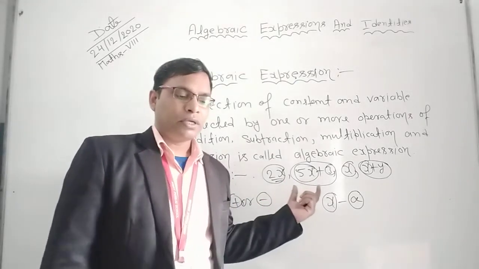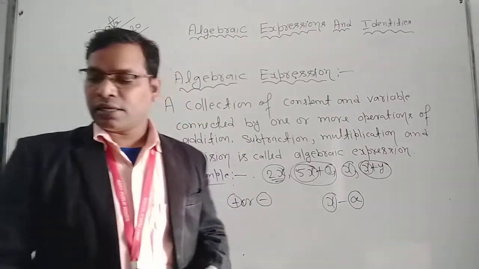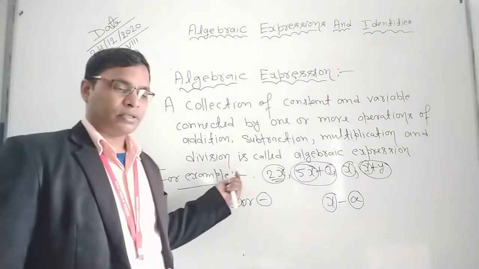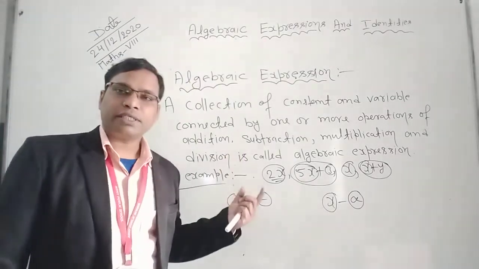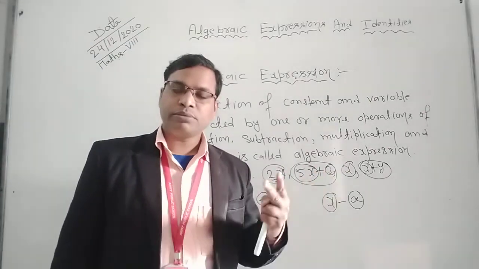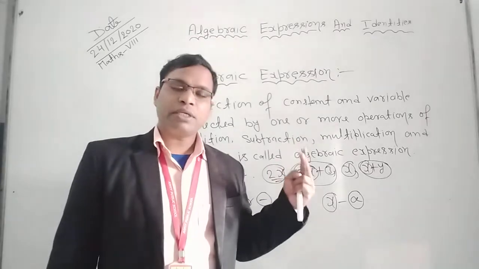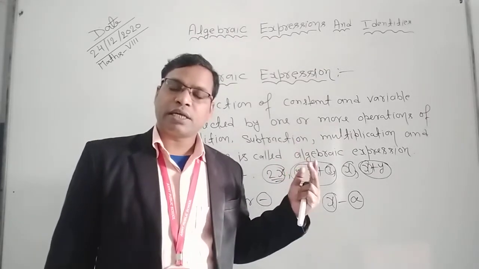Now, types of algebraic expression according to terms. One term you can say monomial. Two terms you can say binomial. Three terms we can say trinomial.